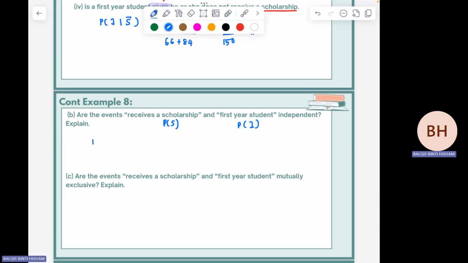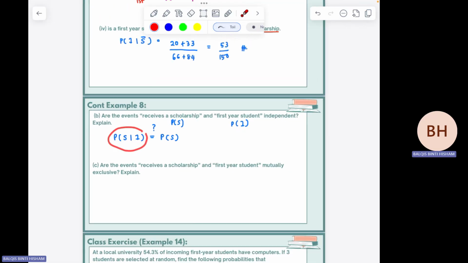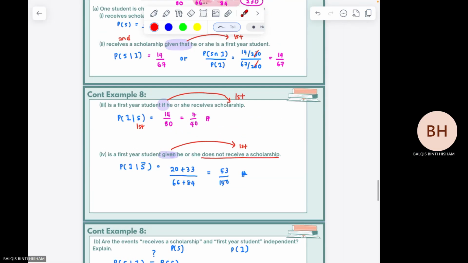So you need to find scholarship given that first year. Is it equal to P(scholarship)? Scholarship intersect first year, you have the answer from here.